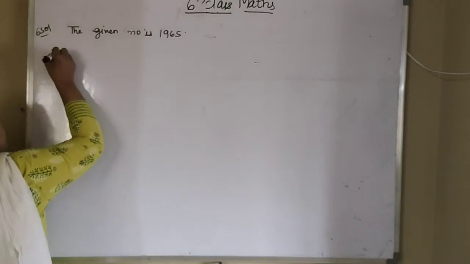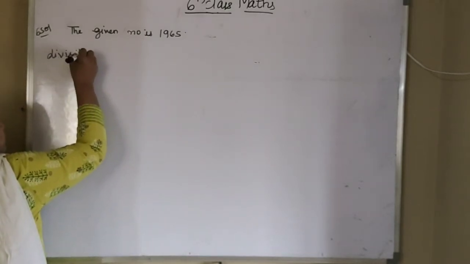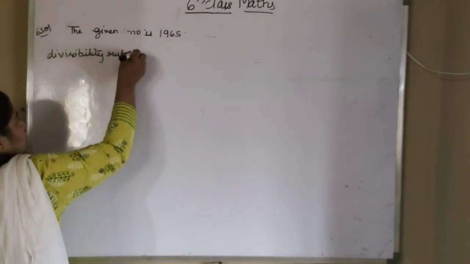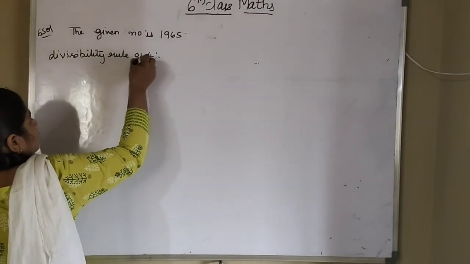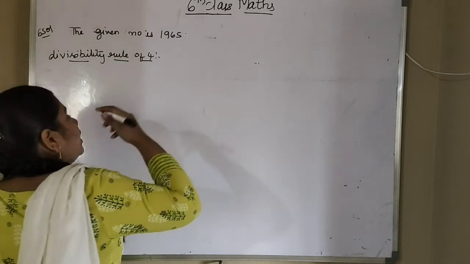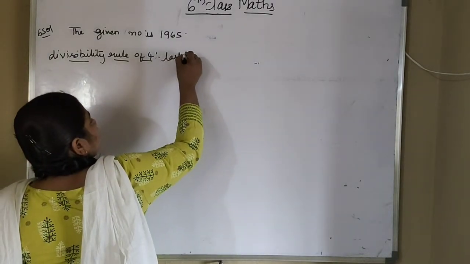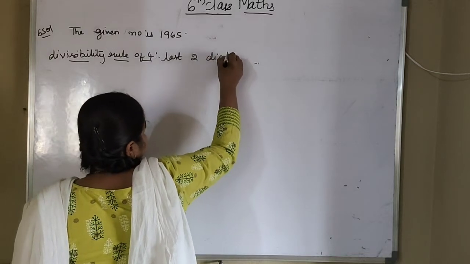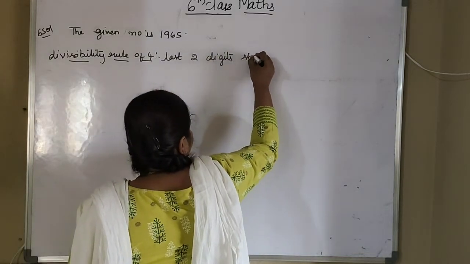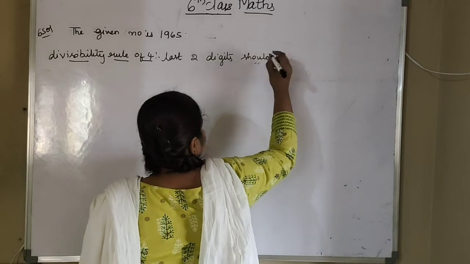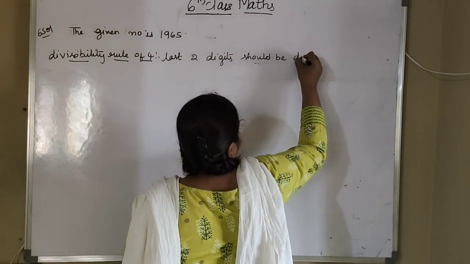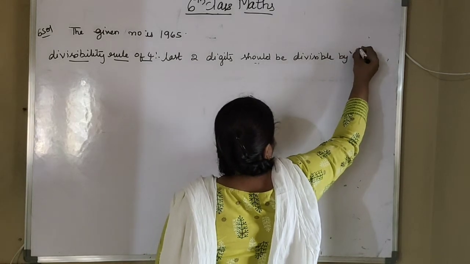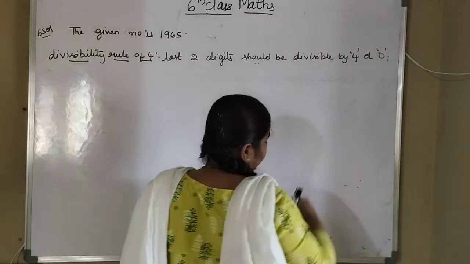So they are talking about the divisibility rule of 4. So I am writing the divisibility rule of 4 here. So what is the divisibility rule of 4? The last 2 digits should be divisible by 4 or it should be zeros.